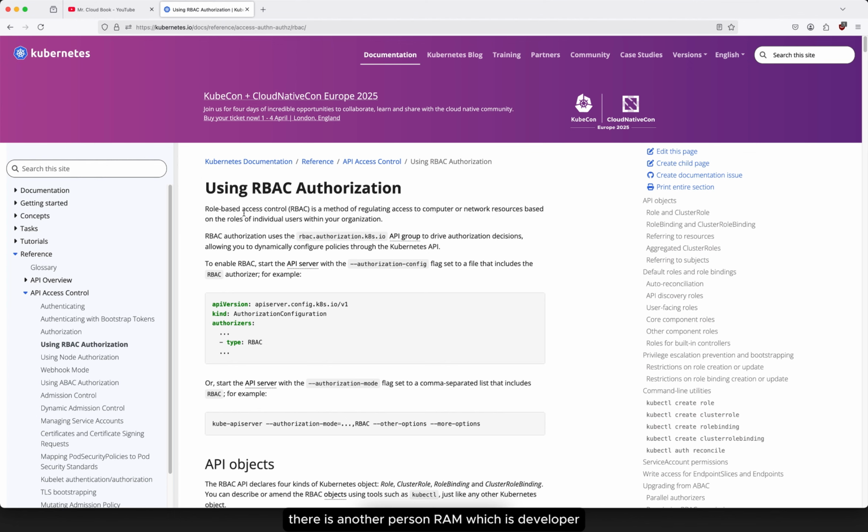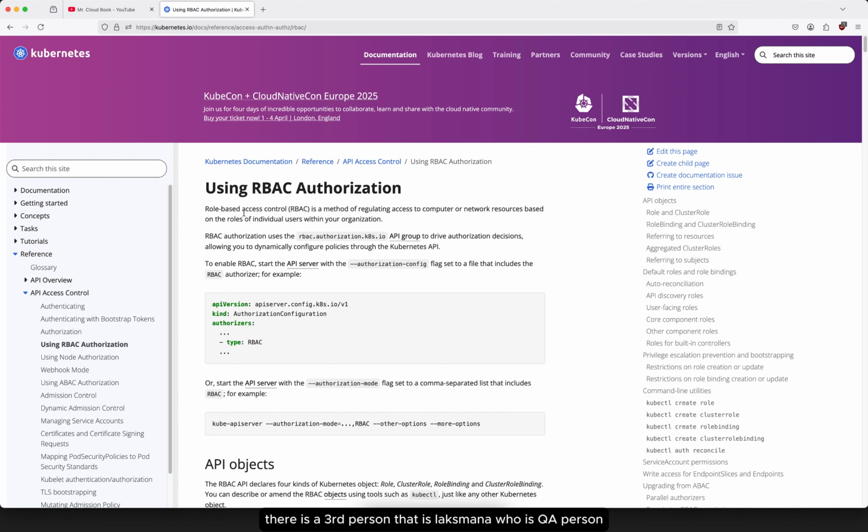There is another person, Ram, who is a developer. He doesn't need to edit the resources. He only needs to create resources and pods and check things like the logs. So I will create one more role and a role binding for him, telling him what to see and what not to see. I will add the resources in the role and attach the role binding to that particular user using the role and the username. He can only see what I'm giving him access to. Other than that, he is not able to see, and even if he tries, he will get an error.